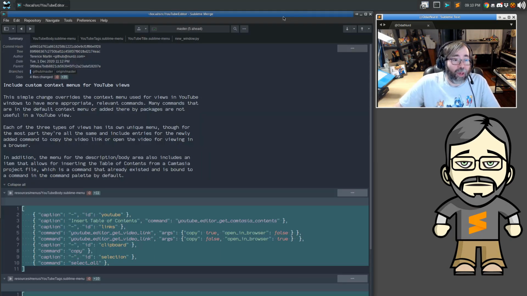Let's open up Sublime Merge. We can actually see this is the last commit that was made yesterday.